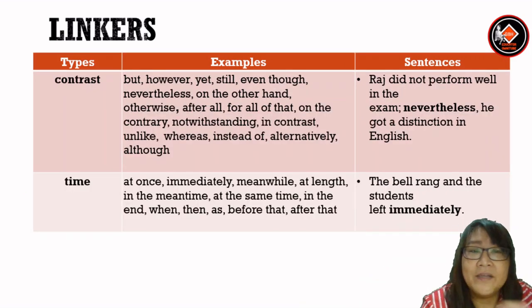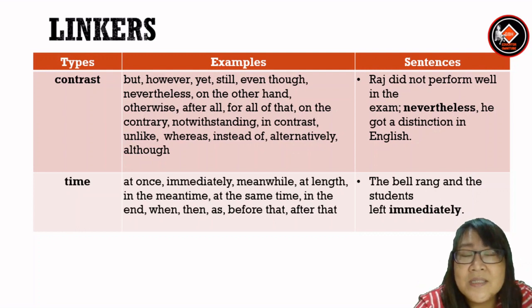Next, we have contrast. Examples: but, however, yet, still, even though, nevertheless, on the other hand, otherwise, after all, for all of that, on the contrary, notwithstanding, in contrast, unlike, whereas, instead of, alternatively, although. Example: Raj did not perform well in the exam. Nevertheless, he got a distinction in English.